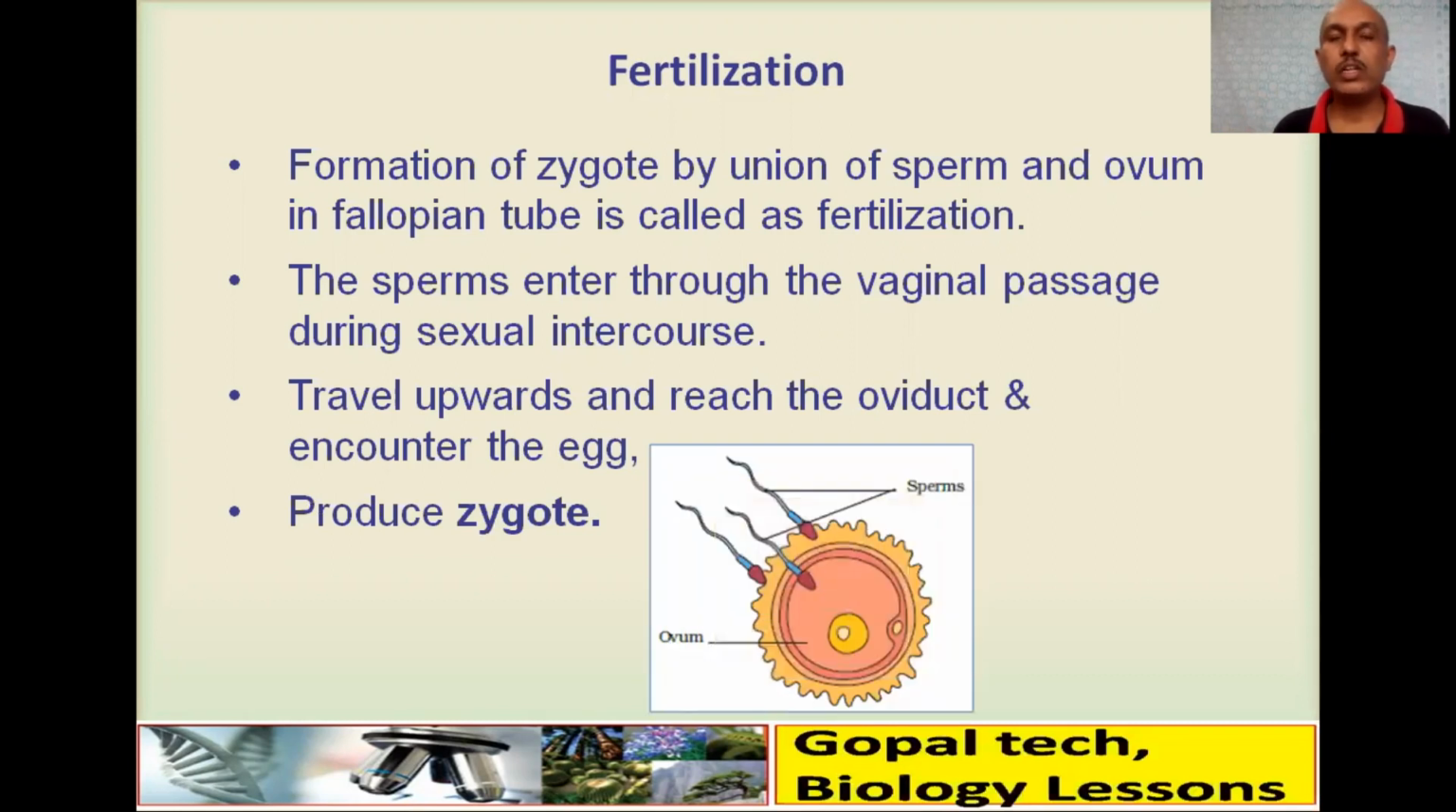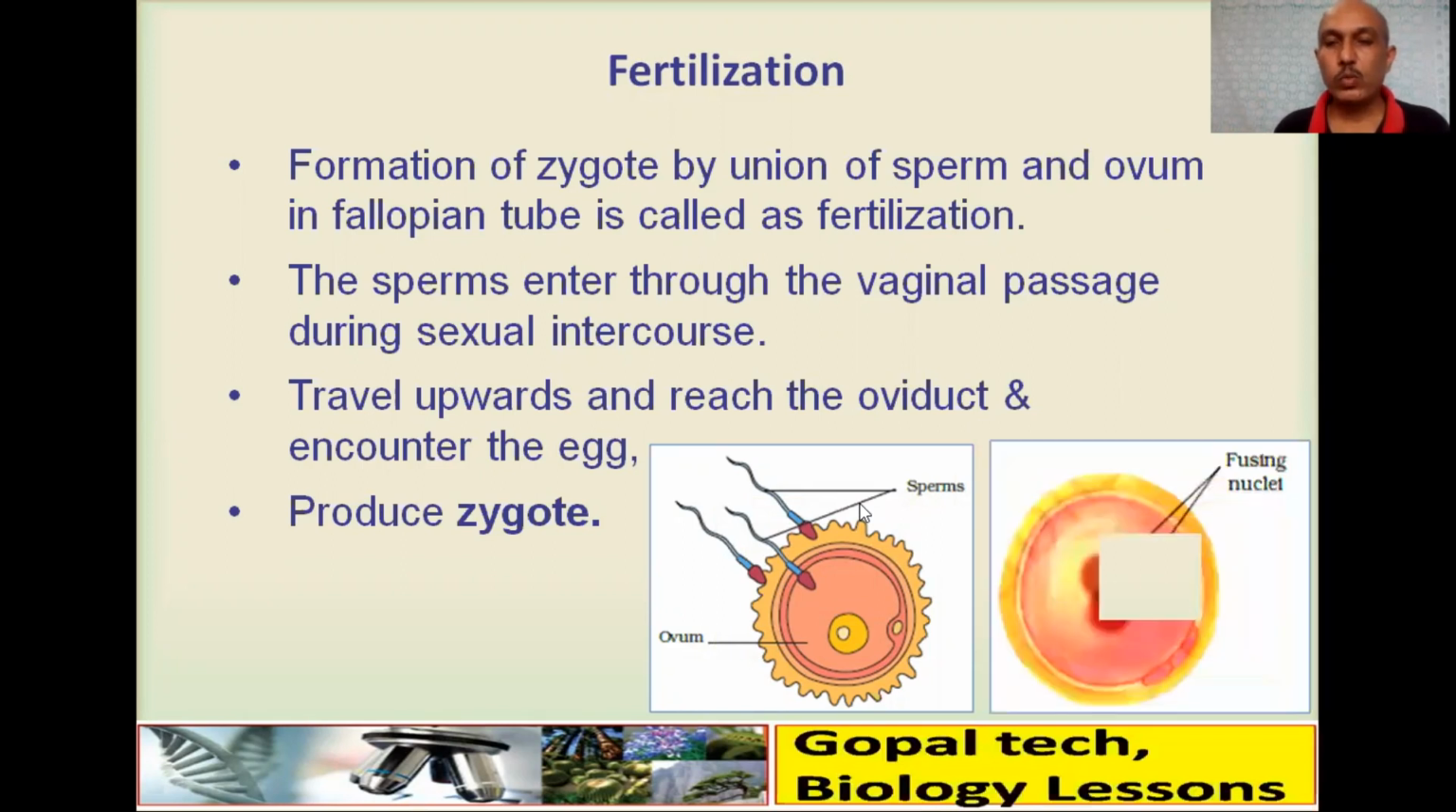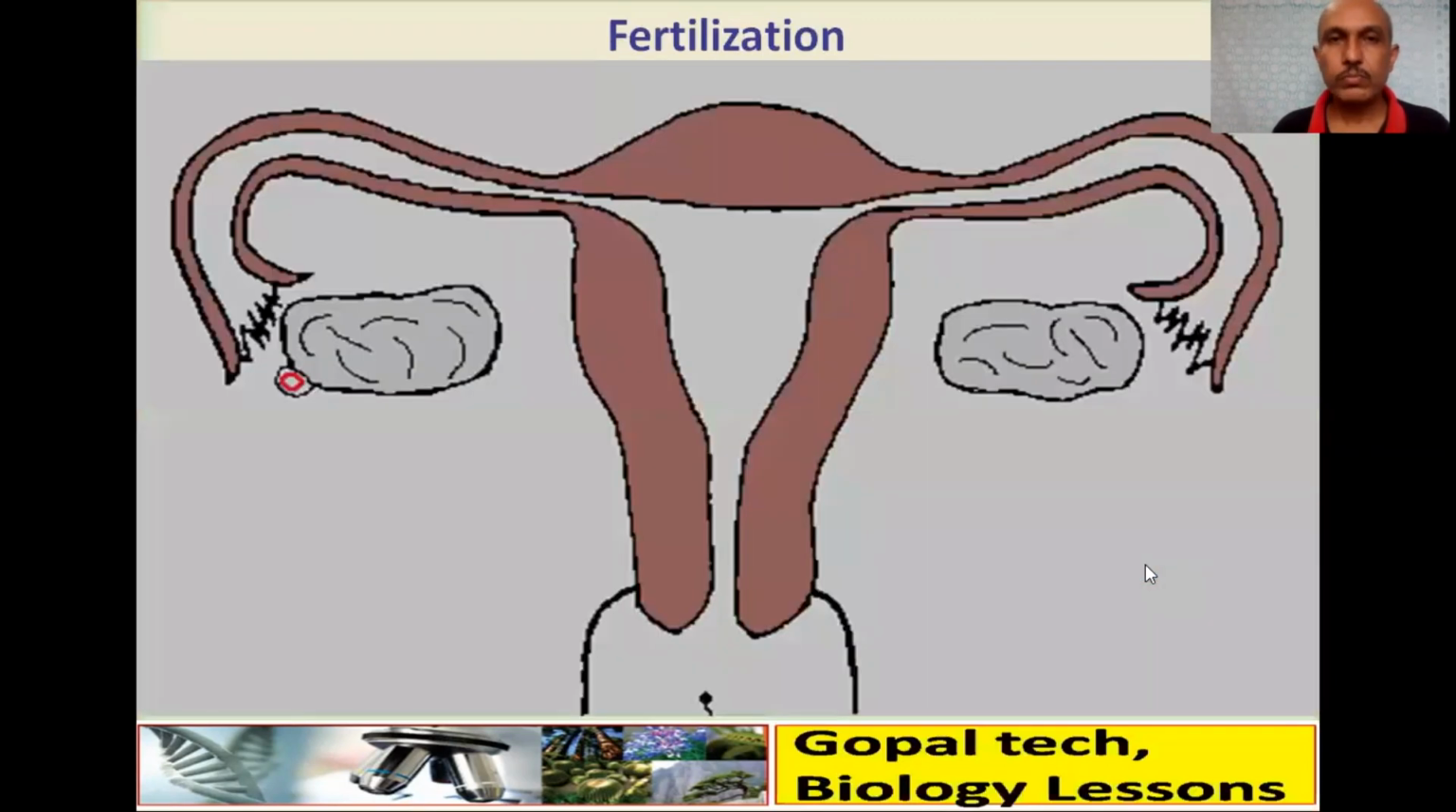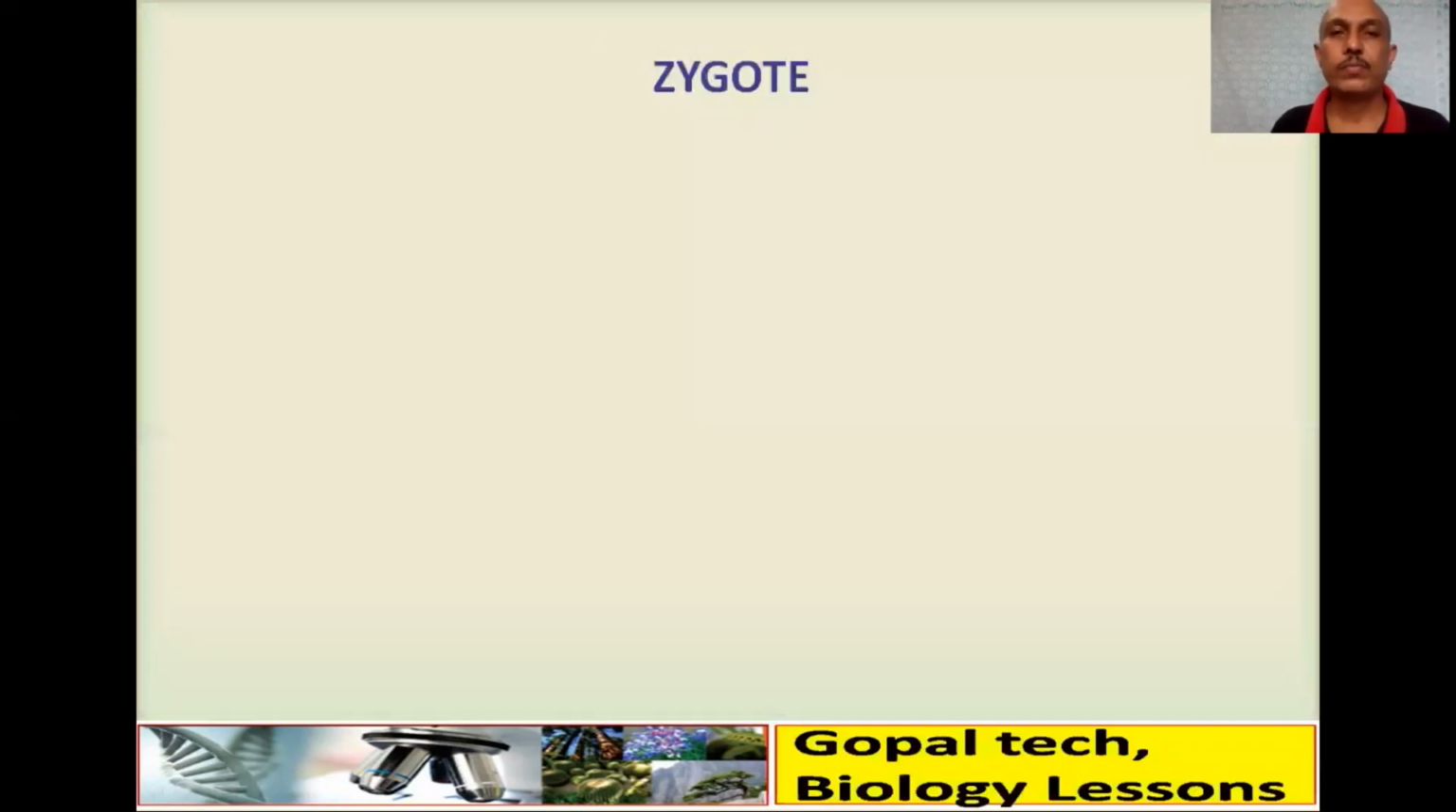The zygote is diploid. You can see here the ovum surrounded by many sperm. One sperm will enter and fertilize the egg, and these are the fusing nuclei. You can see in this animation, from here the sperm is entering and here there is the ovum. Both will fuse, and then implantation takes place in the uterus.